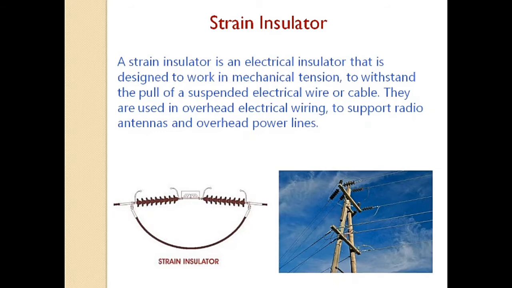So, a strain insulator may be inserted between two lengths of wire to isolate them electrically from each other while maintaining a mechanical connection, or where it attaches to a pole or tower to transmit the pull of the wire to the support while insulating it electrically.